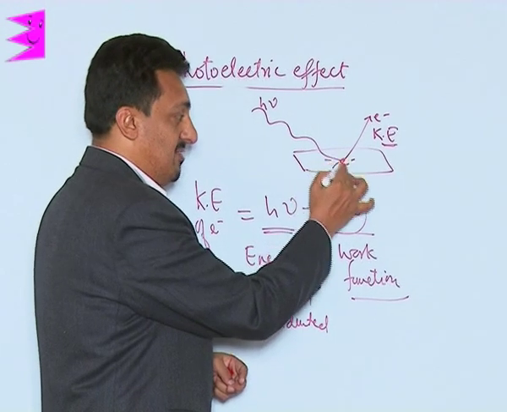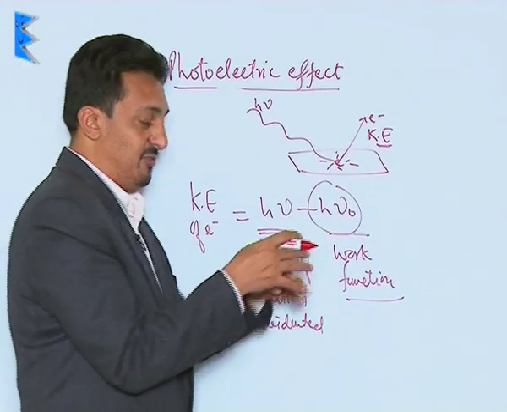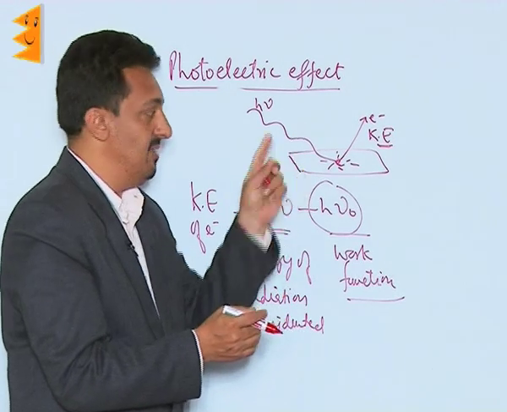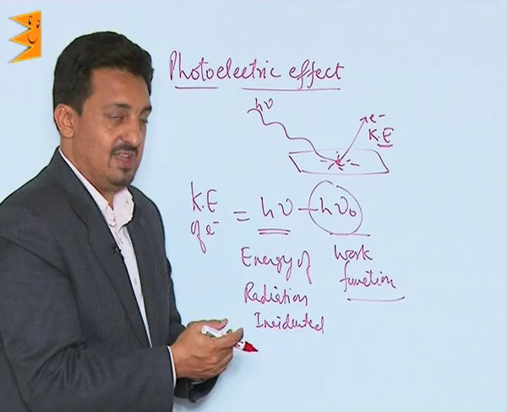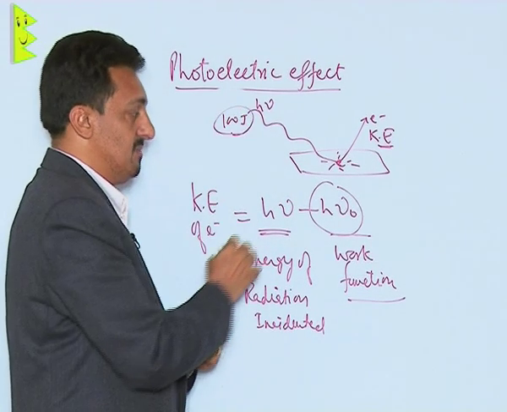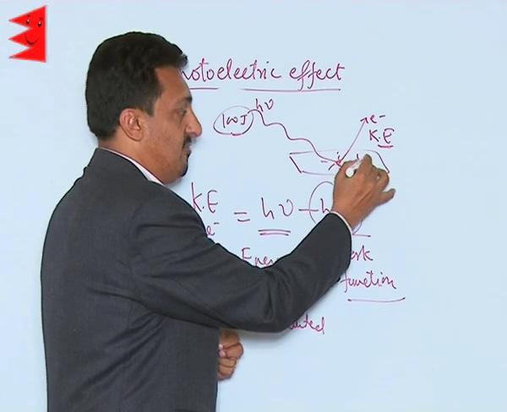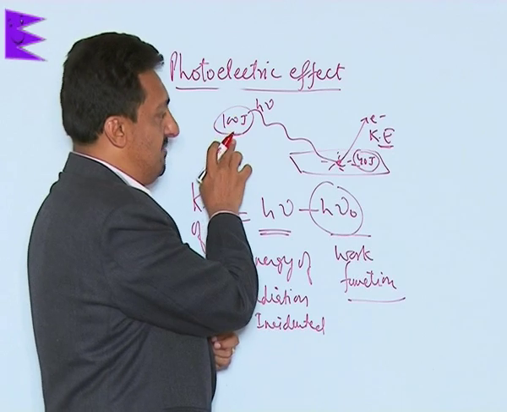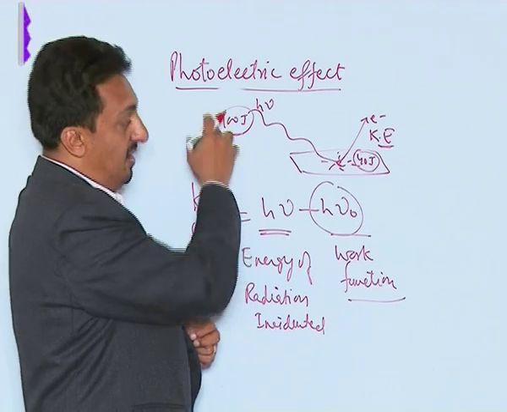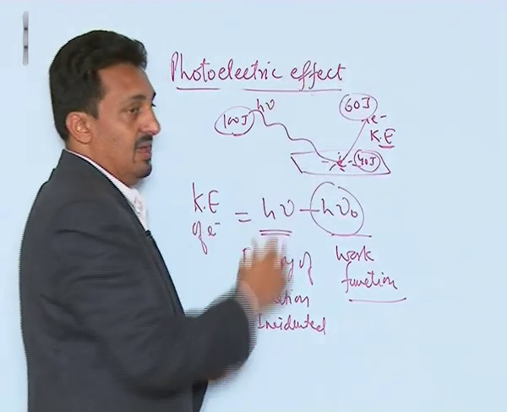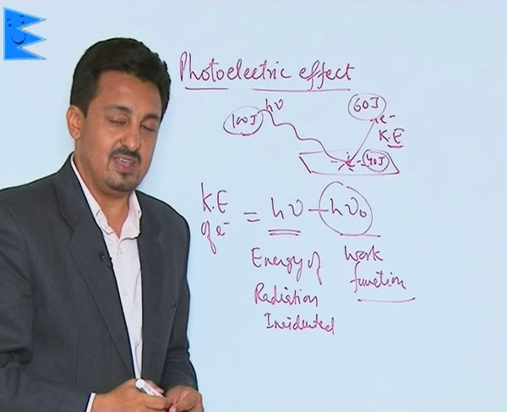Because certainly this electron is bonded with the neighboring atoms or the surface with certain forces. You have to spend certain energy in order to knock out an electron. The rest of the amount is converted to kinetic energy. That means, if we are incident with energy of 100 joules and the electron requires 40 joules of energy to be thrown out of the surface, the difference amount of 60 joules is converted to the kinetic energy of the electron.